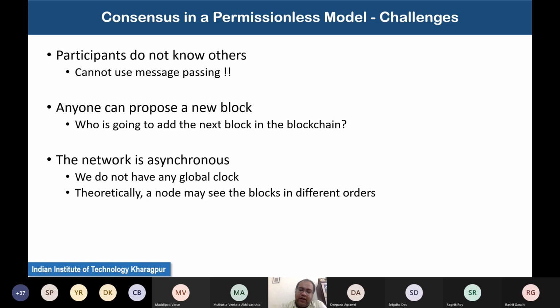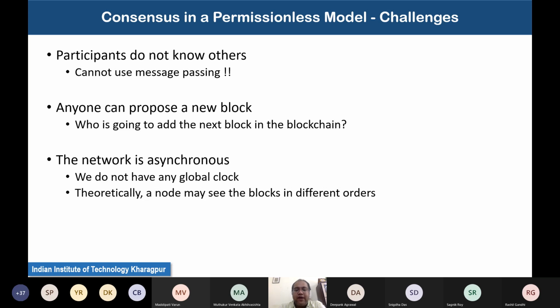The network being asynchronous basically means, as I mentioned earlier, that we do not have any global clock. So in a perfect distributed system, you will never be able to ensure the existence of a global clock. You can do a rough synchronization of the clock among the participants, or use the network time protocol, NTP, to synchronize your clock with a global clock. But that synchronization is again not perfect.